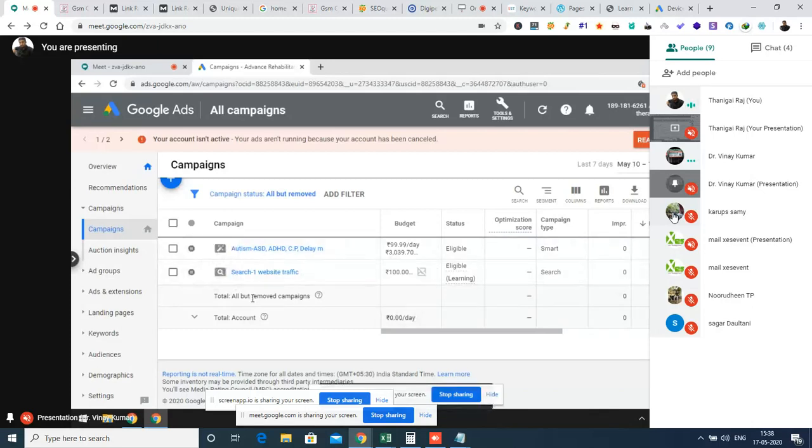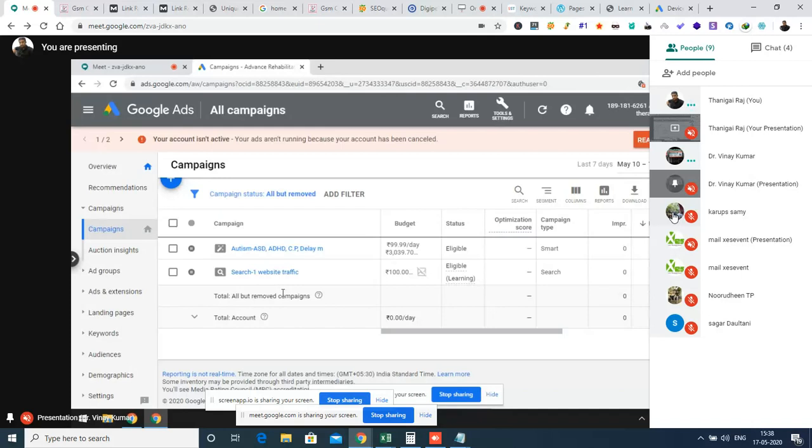Cool. So that's all. This is how we can create a new search ad for Google using the expert mode option. Expert mode gives a lot of options compared to how we usually create a campaign. That is what we have seen now. Similarly, we can go to the ads section and create multiple ads and multiple extensions. Hope it will be helpful for you.